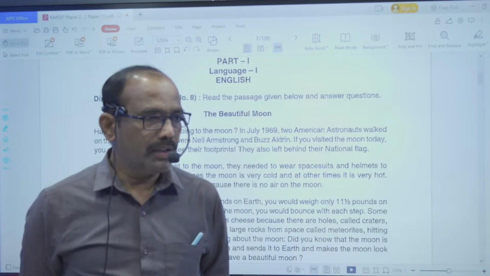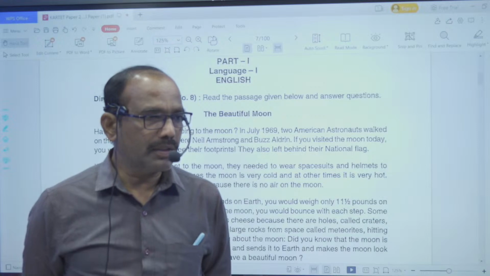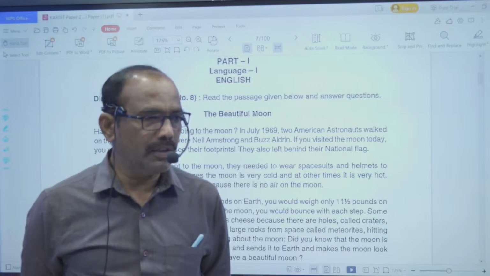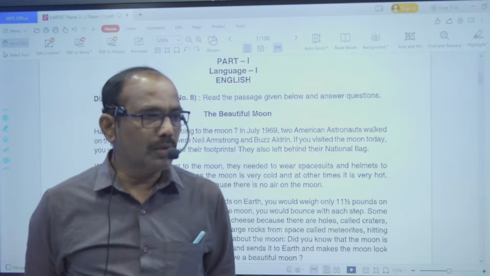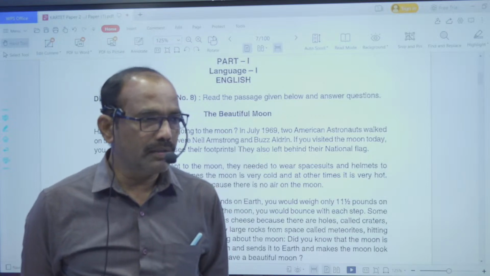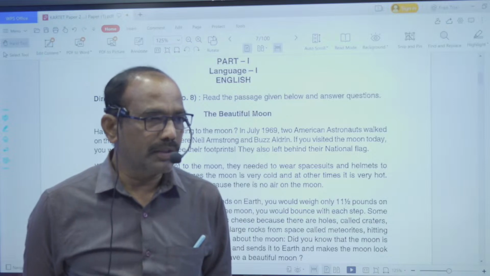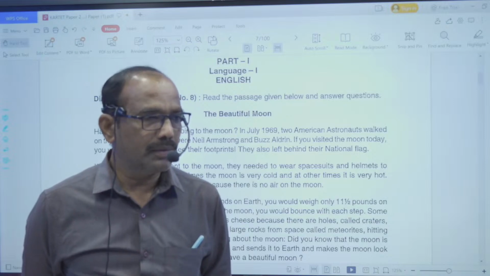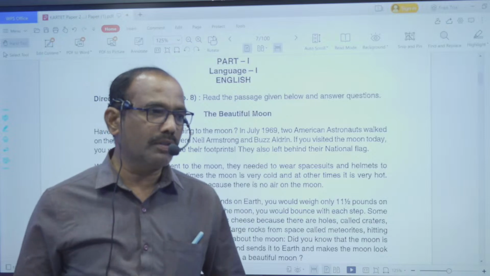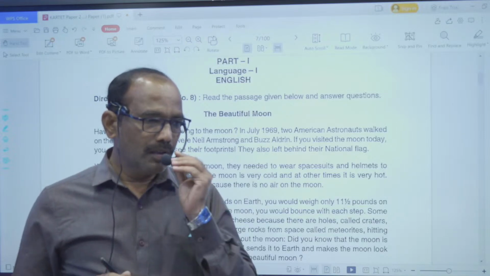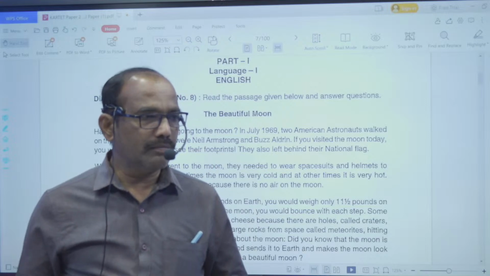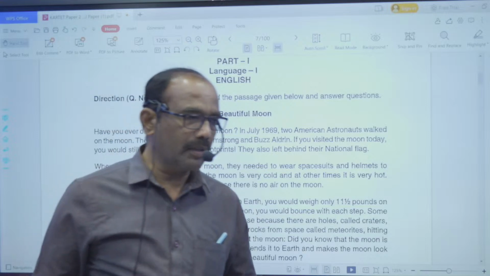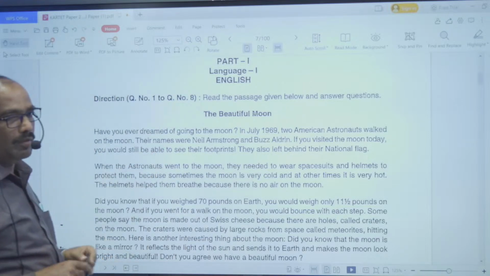And now today we are going to have the discussion on one of the TET question papers, which most of the students are going to write their examination on 6th November. I think that will be of a great help for them. So the question paper I have selected for that particular examination is here displayed on this particular board.